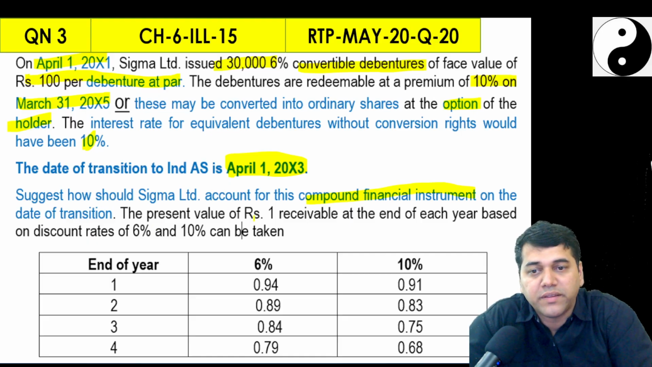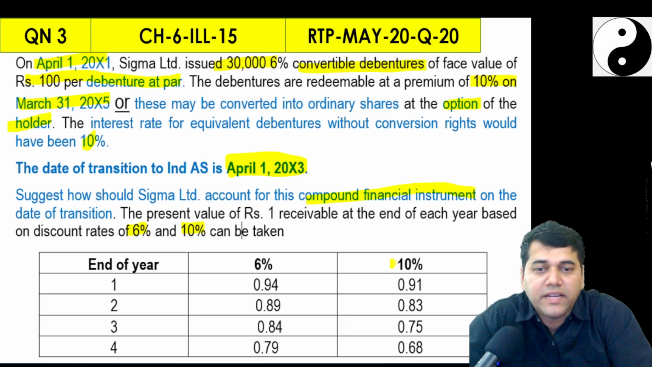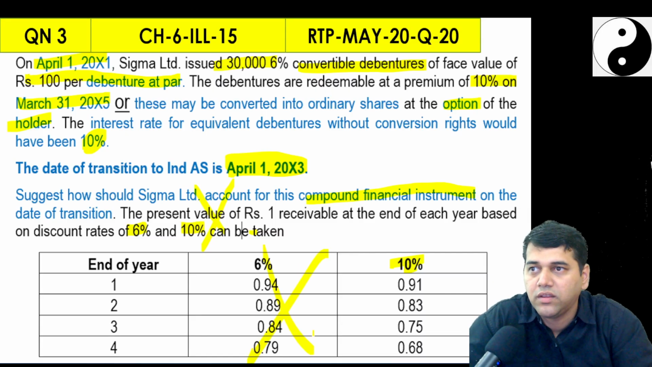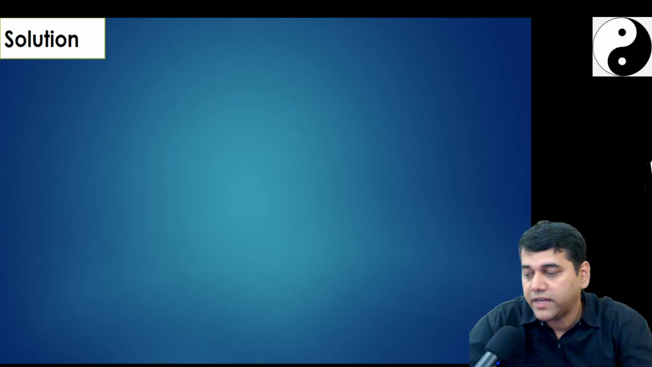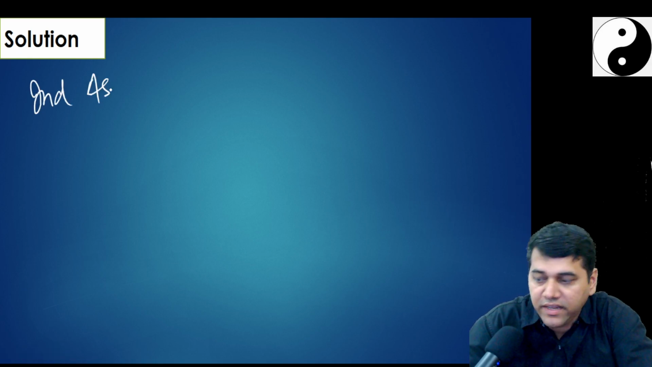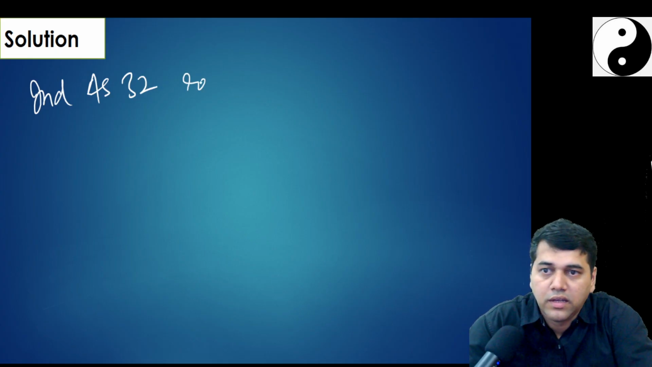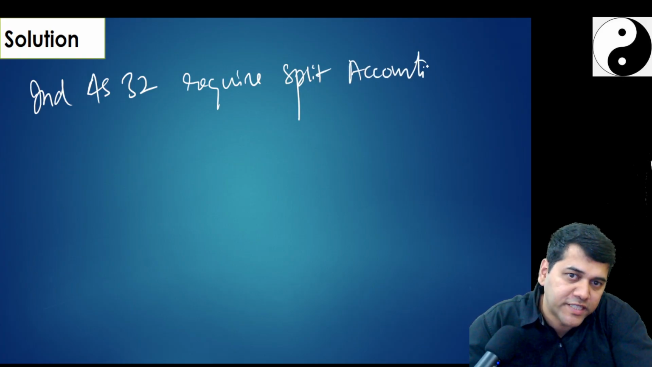Suggest how you should account. The present value of rupee 1 at the end of the period at 6% and 10% is given. Which is relevant? 10%, because the market rate is 10%. No, 6% is not relevant for us. Okay. Now, how do we split this on 1st April 2013? And what type of accounting entries are going to come? Let us understand. Okay, write the solution. Ind AS 32 requires split accounting. Enough, no? You understand?